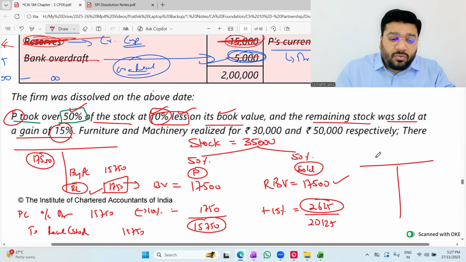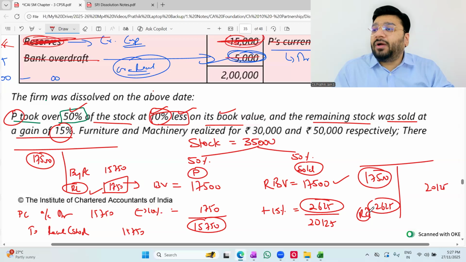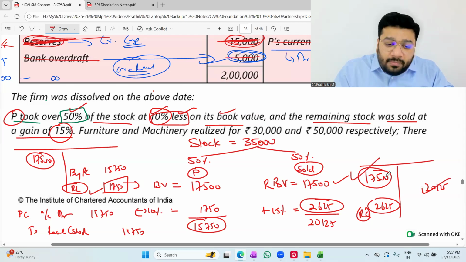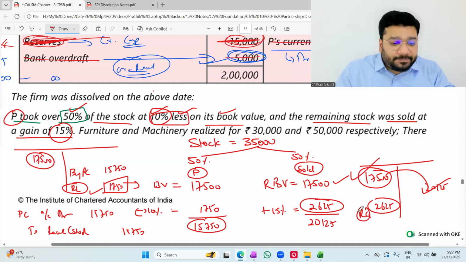It comes to 20,125. Now, in the realization account debit side, 17,500 is the worth of the stock that you're going to sell, and you've sold it for 20,125. So automatically the realization gain of 2,625 will come to your credit side. We'll record the book value here and the sale value here. When you balance the ledger, the profit and loss will get automatically calculated and booked.